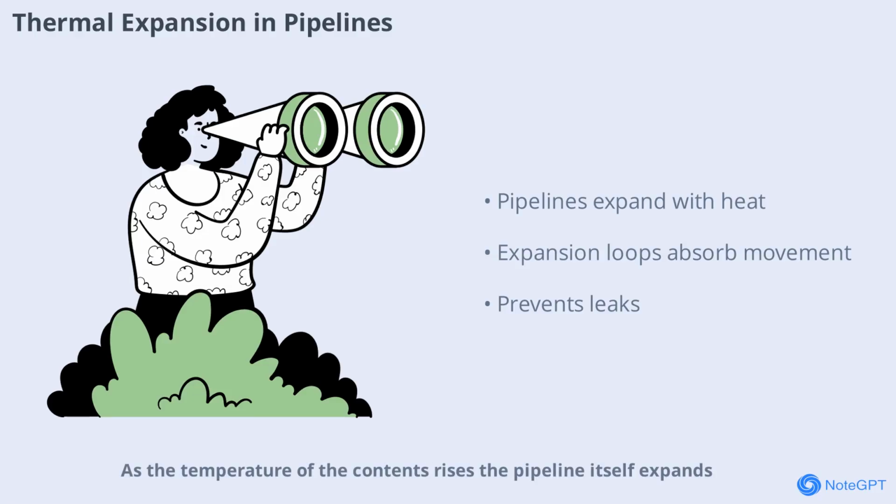Pipelines that carry hot liquids or gases must be designed to handle thermal expansion. As the temperature of the contents rises, the pipeline itself expands. Engineers use expansion loops or bends to absorb this movement, preventing leaks or ruptures. This careful design ensures that pipelines remain safe and functional even as temperatures fluctuate.